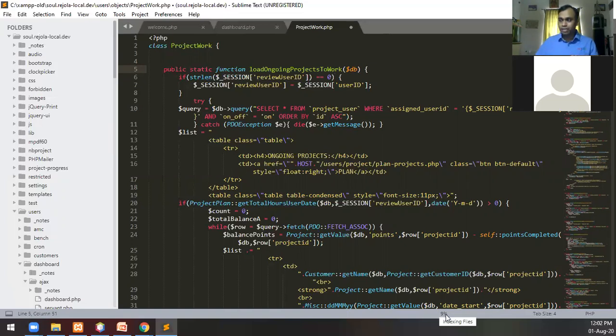It's indexing my files right now. You can see at the bottom here 9% index. That's why probably when I click here, that particular suggestion did not come, because I'm not using Sublime much now. I have completely moved to NetBeans because it is a little more helpful with PHP programming. But if you're just starting off and if your computer is a little slow, then you can probably go with Sublime, because NetBeans requires a little more processing speed than Sublime. But I would strongly recommend you to use NetBeans as you're advancing in your programming.